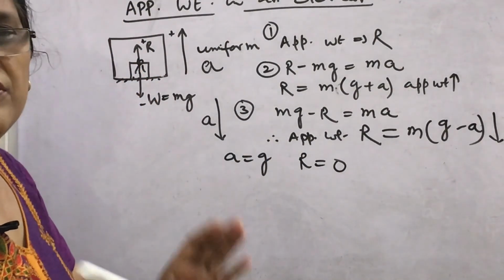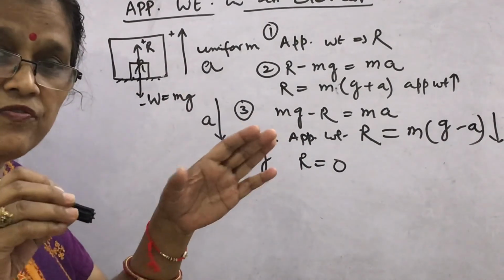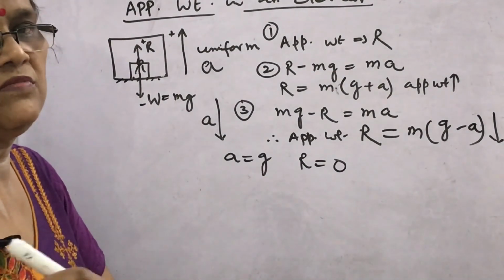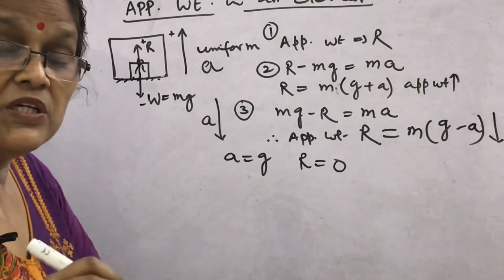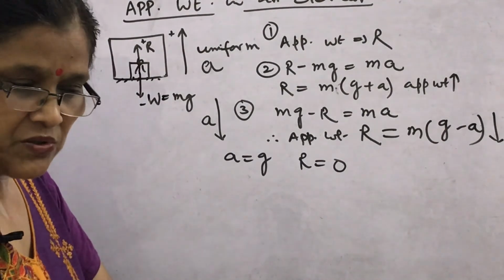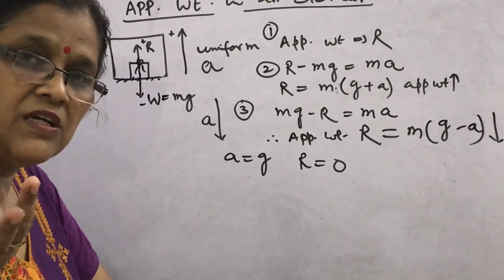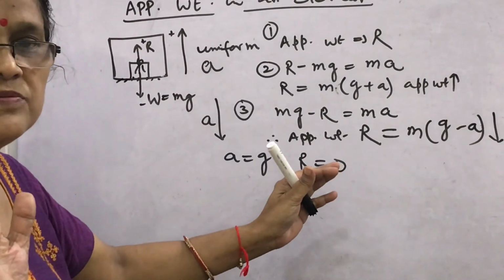This is called free fall. In case of free fall, nobody experiences their own weight. This is the position of weightlessness. In the state of weightlessness, there is no action-reaction, and the normal reaction is 0.